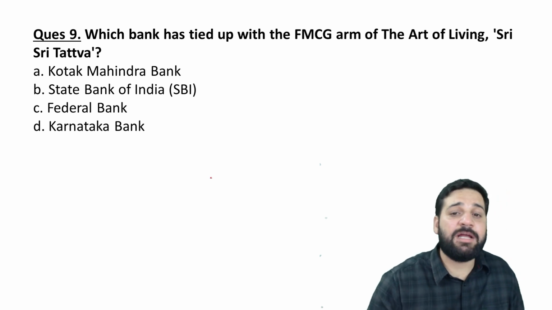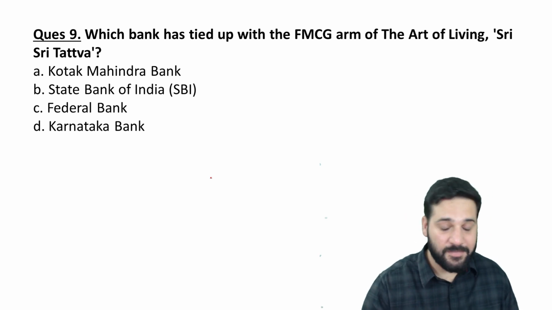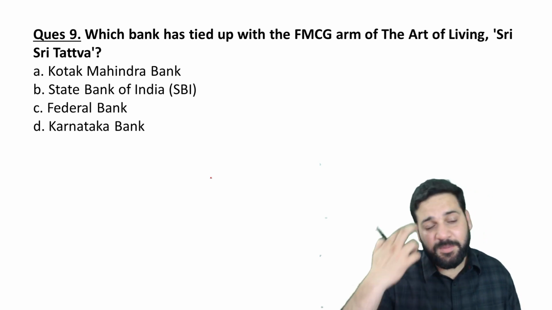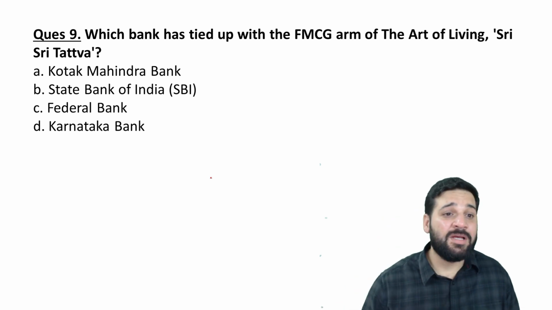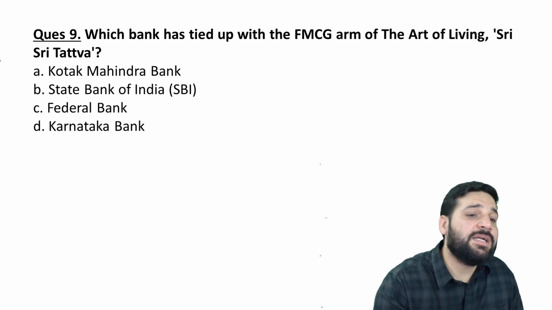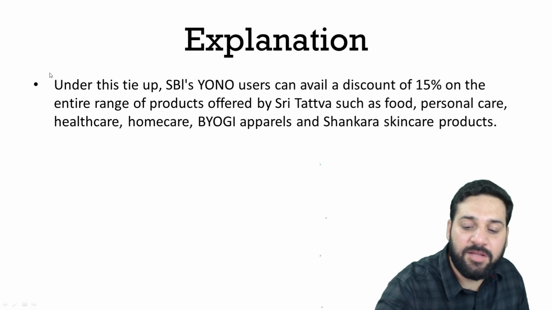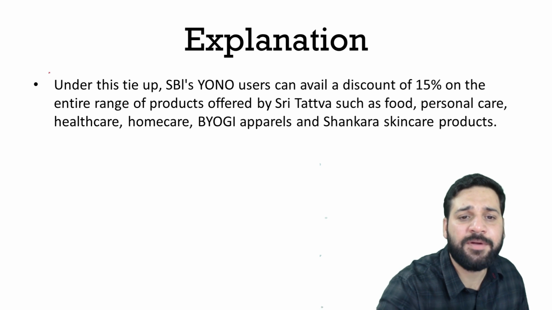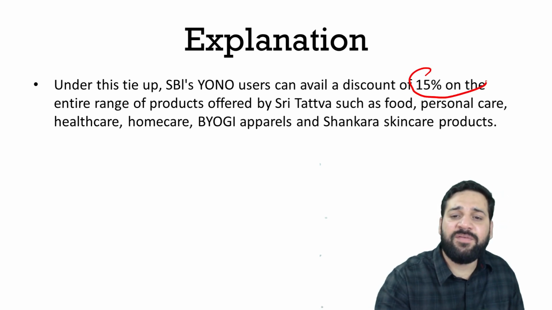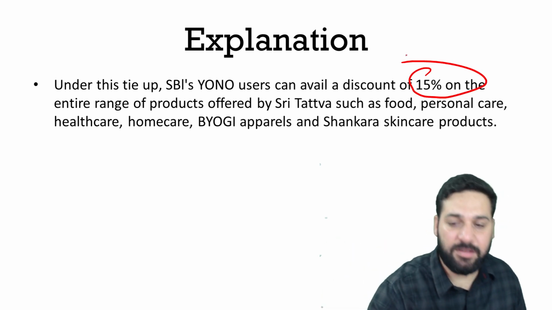Which bank has tied up with the FMCG arm of Art of Living, Sri Sri Tattva? It's kind of important for the exam. Sri Sri Tattva has tied up with the State Bank of India. So if you have the State Bank of India YONO app, you can avail a discount of 15% on the entire range of Sri Sri Tattva. Okay.